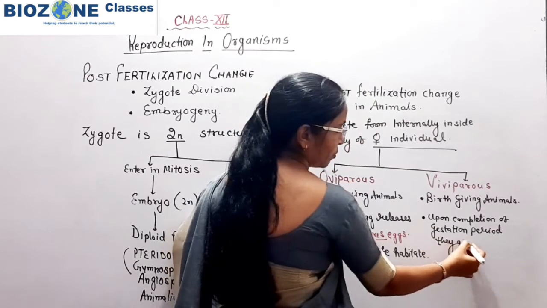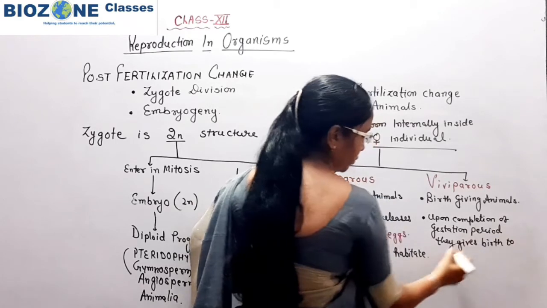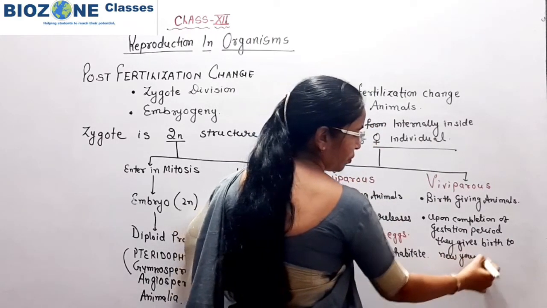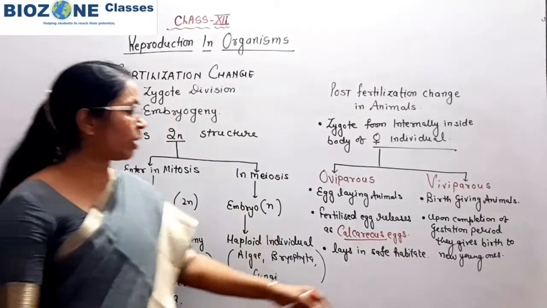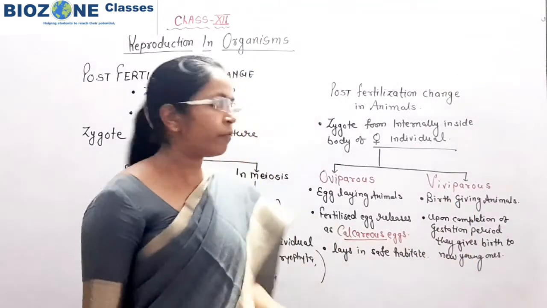They give birth to new young ones. So this part you remember, they are giving birth to new young ones. So such individuals are called viviparous.